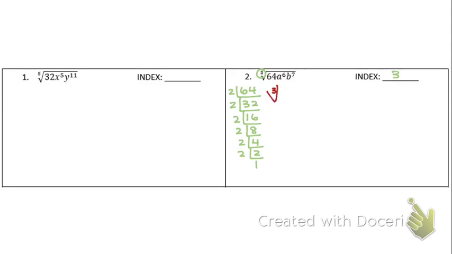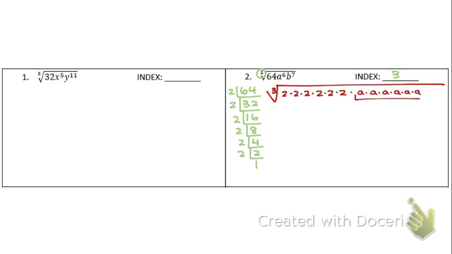Cube root of, I got a long one now, because of this a to the 6th and this b to the 7th that I'm going to have to deal with. So I've got 2 times 2 times 2 times 2 times 2 times 2. 1, 2, 3, 4, 5, 6. And then a to the 6th is the same thing. a times a times a times a times a times a.